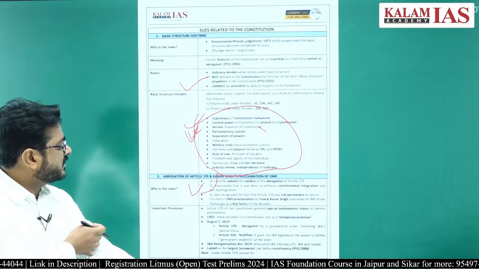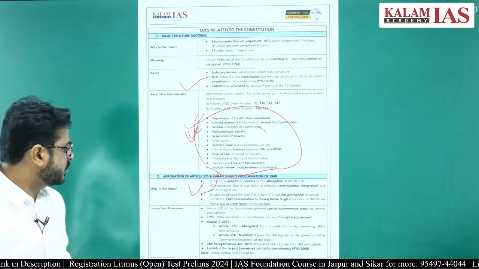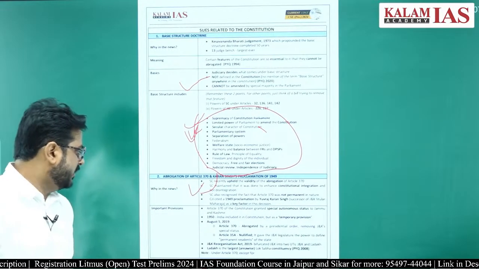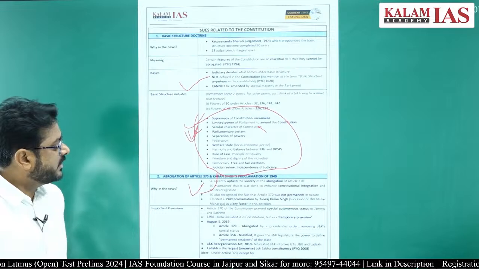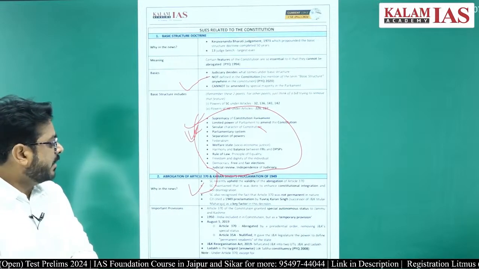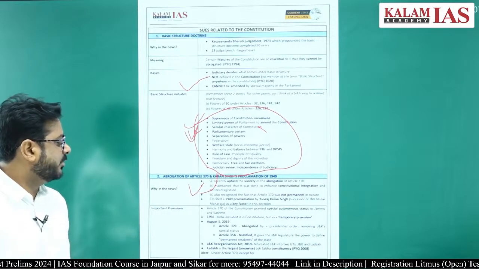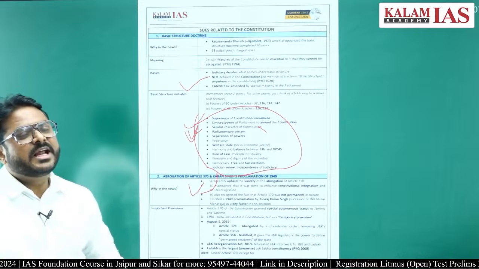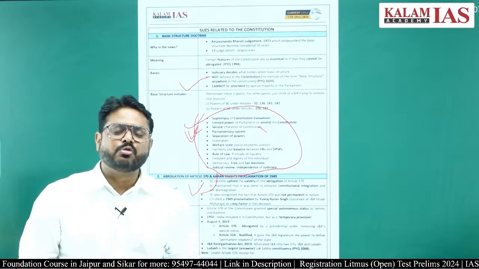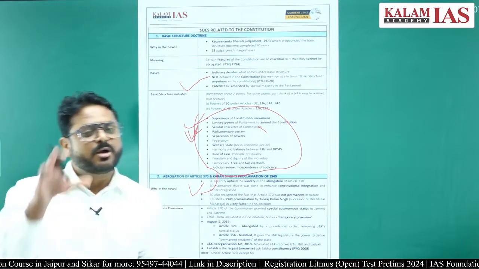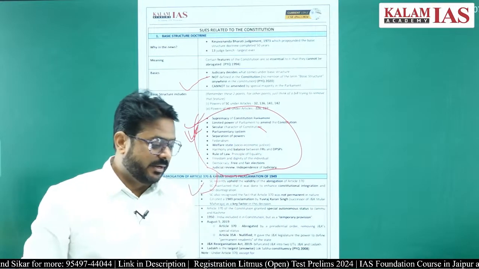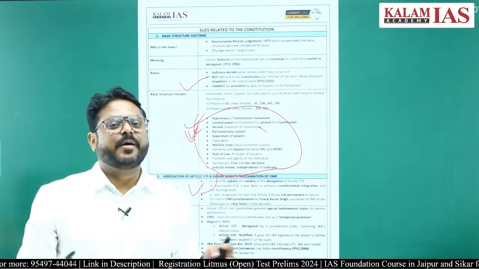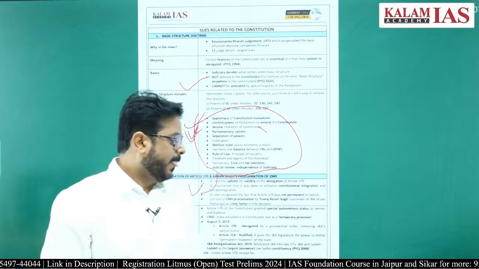Article 370 granted the special autonomous status to Jammu and Kashmir, that we have discussed, right. Article 35A was nullified because it gave the J&K legislature the power to define the permanent residents of the state, and the J&K Reorganization Act came up in 2019. From there Jammu and Kashmir has been separated and the Ladakh region has been separated, and we have already discussed the demand of the Ladakh region, right.